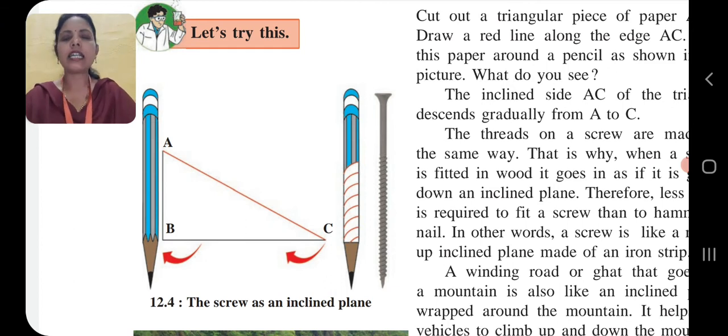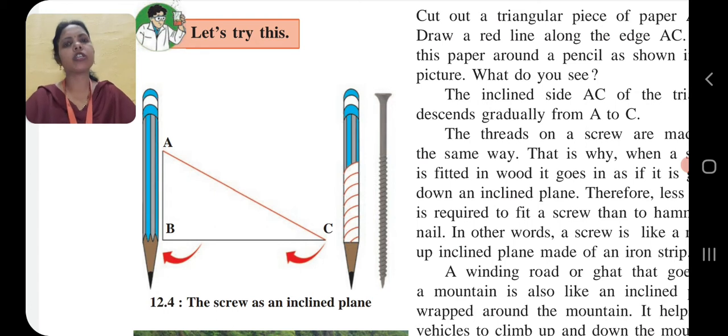So children, listen, answer properly. A screw is like a rolled up inclined plane of an iron strip. Second point, when a screw is fitted in wood, it goes in as if it is going down an inclined plane. Third point, therefore, less force is required to fit a screw than to hammer a nail.